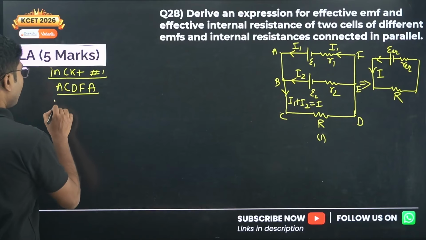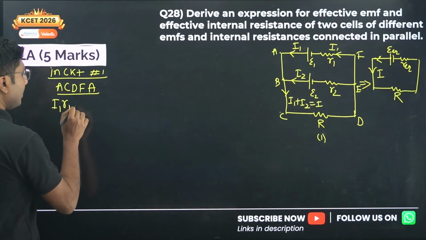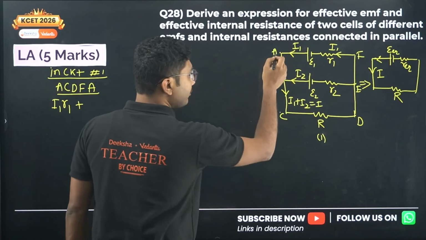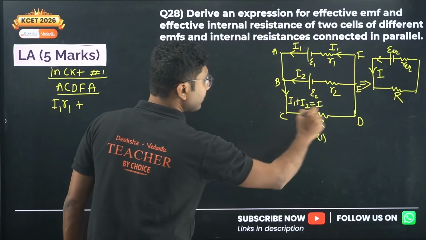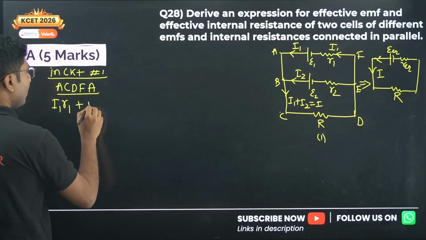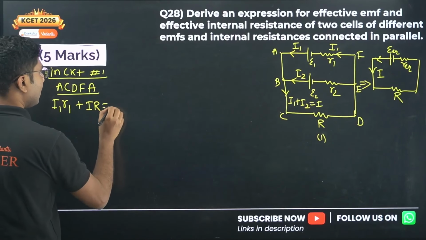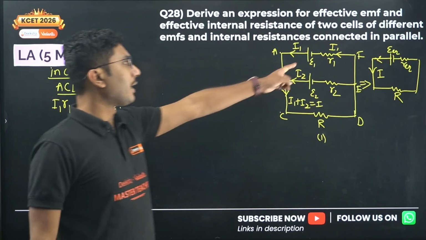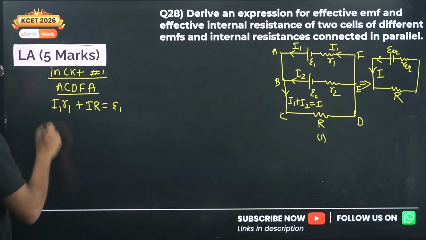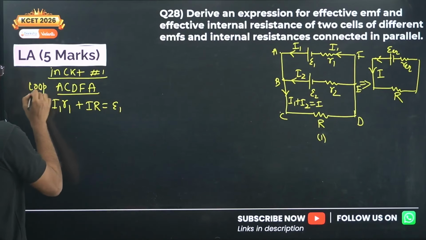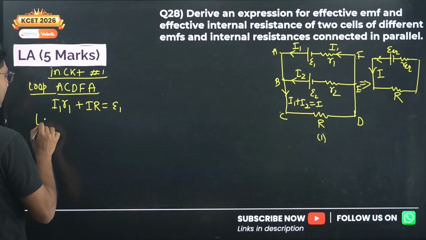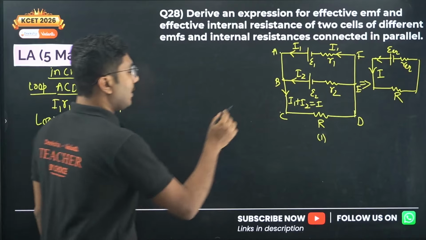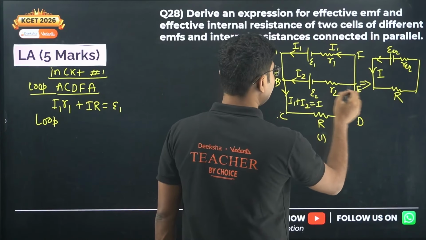So I1 R1 plus, because we are skipping this cell altogether, we are going to the resistance directly, we can write IR equals epsilon 1. Okay, only one EMF is connected in this loop. And second, we will apply the same thing in loop B, C, D, E, B.